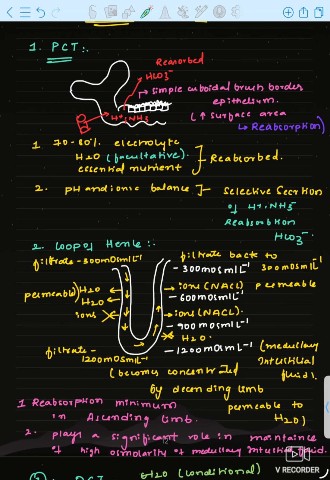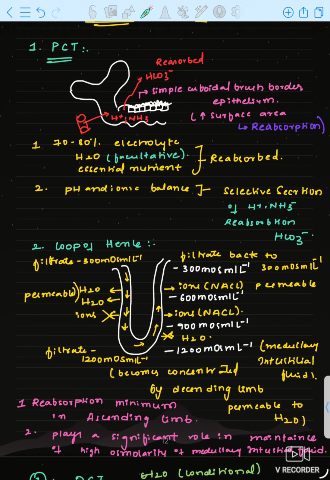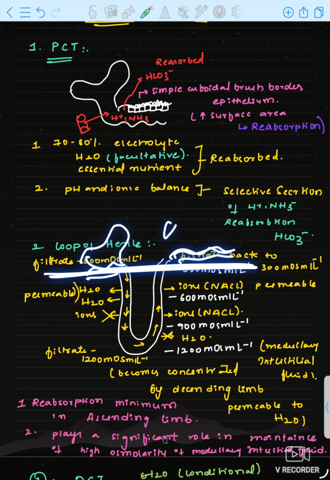See, these nephrons are present up to the Bowman's capsule, PCT, and DCT in the cortex region, right? The loop of Henle is present in the medullary region.